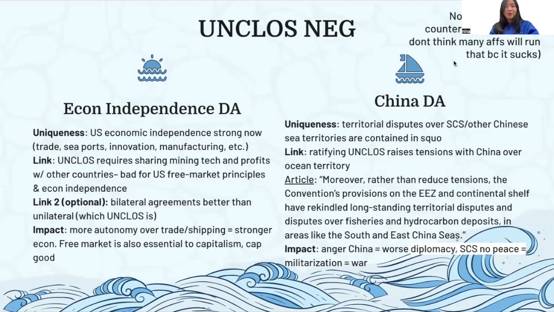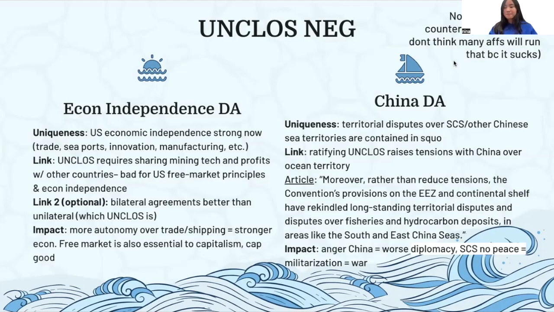And a quick note about deep sea mining. There's an extra DA you could run about deep sea mining, countering AF's argument, because there are some AF arguments about how if we ratify the treaty, we'll get more access to deep sea mining, and we can do that more. But overall, first of all, it should be common sense that mining stuff that's really non-renewable, like deep sea mining, where the minerals take millions of years to create, has really bad effects for the environment. So you can just run an environment DA here. But basically, just prep a DSM DA if you're thinking of countering AF's DSM arguments, which I don't think will be really common because it kind of sucks as an argument, but still prep that just in case.